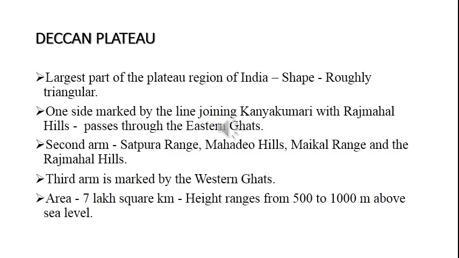The area of this plateau is about 7 lakh square kilometer, and the height ranges from 500 to 1000 meter above sea level. The total area occupied by the Deccan Plateau is 7 lakh square kilometer. What is the total area occupied by the Peninsular Plateau? 16 lakh square kilometer. The Deccan Plateau covers 7 lakh square kilometer.